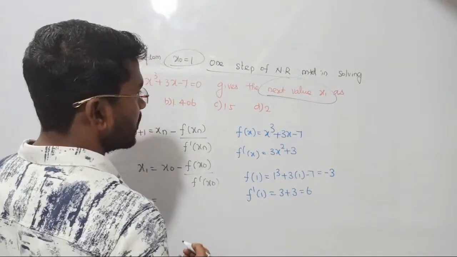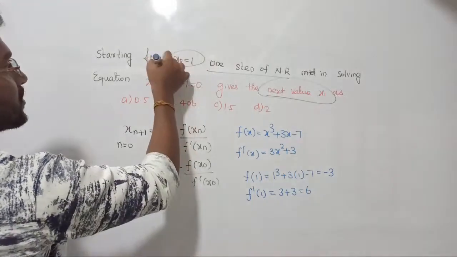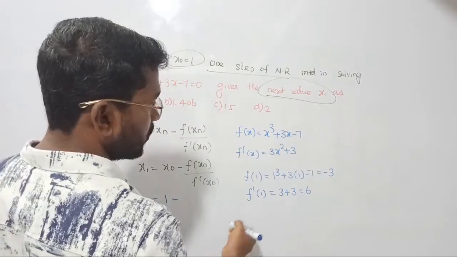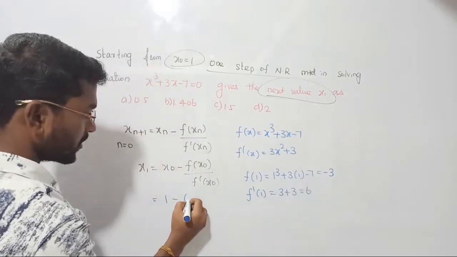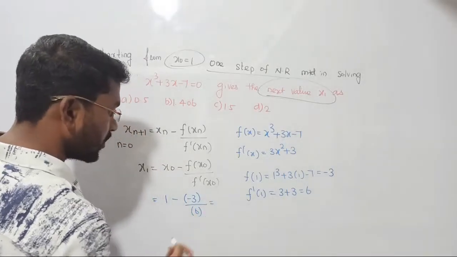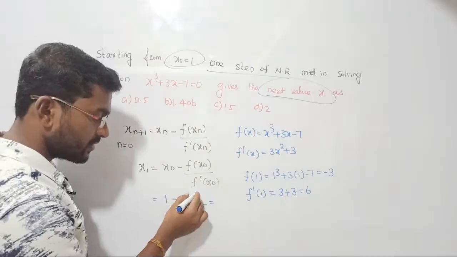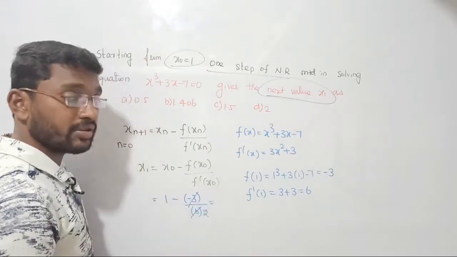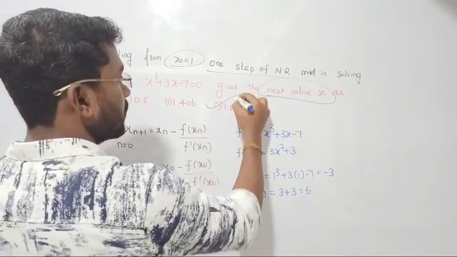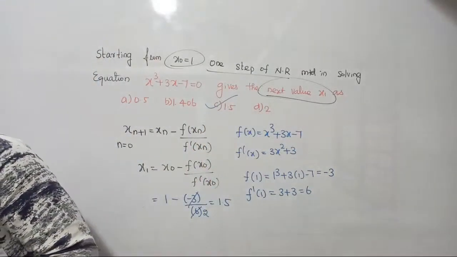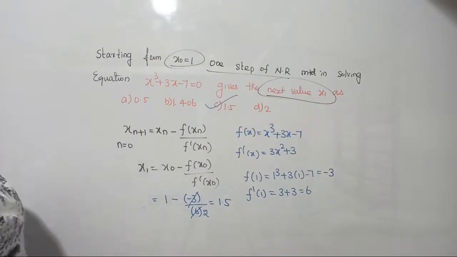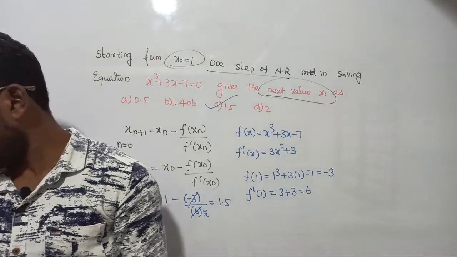What is the value of x naught? Since x naught is 1, just substitute: minus f of x naught, that is minus of minus 3, over f dash of x naught, 6. Minus into minus will become plus, 3 by 6 is 1 by 2, so 1 plus 1 by 2 will become 1.5, right? So what is the correct answer? Option C. Did anyone post? Yes, many of you, right? Feeling happy. Let us see the answer for the next question.